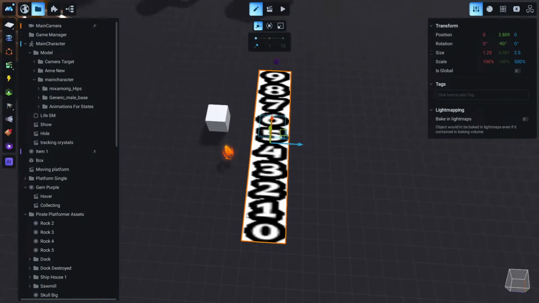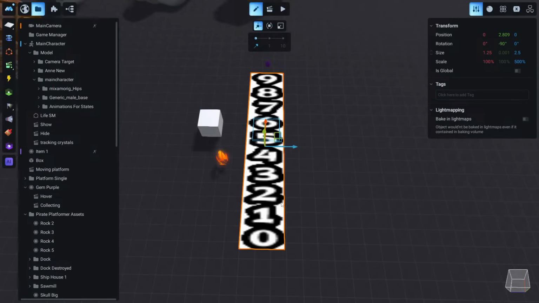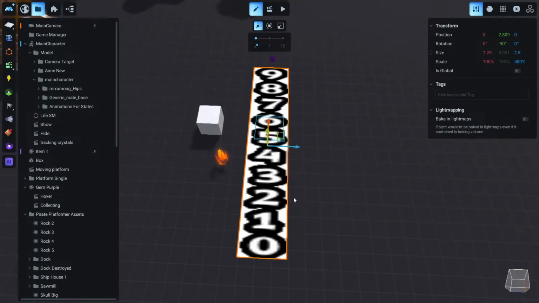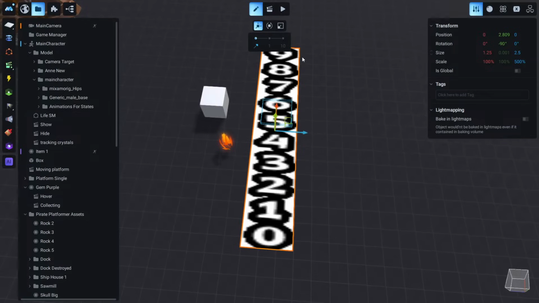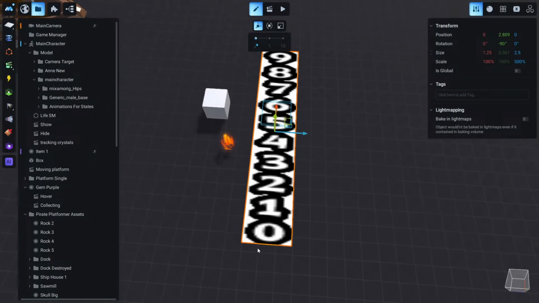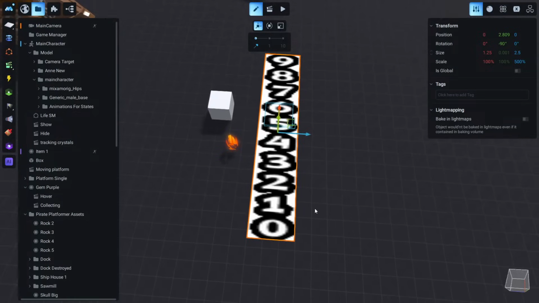It's our texture that contains all these numbers from 9 to 0, and this texture is special because we have created it to be divided into 10 equal parts, 10 equal pieces. Okay, every piece is exactly 1/10 of the total texture size.